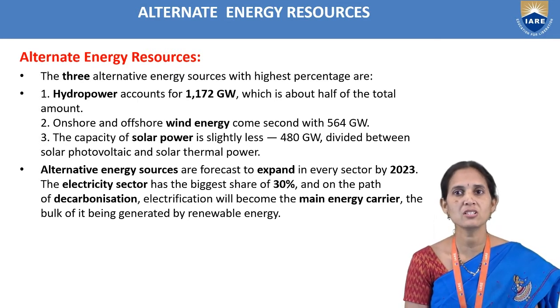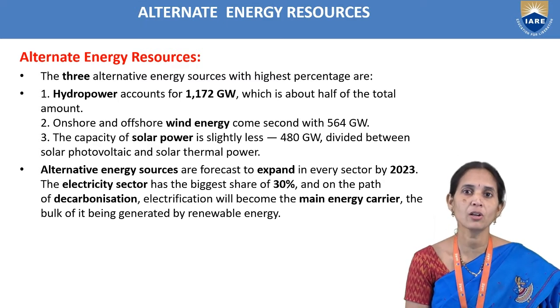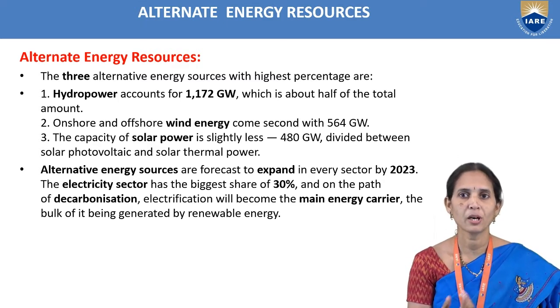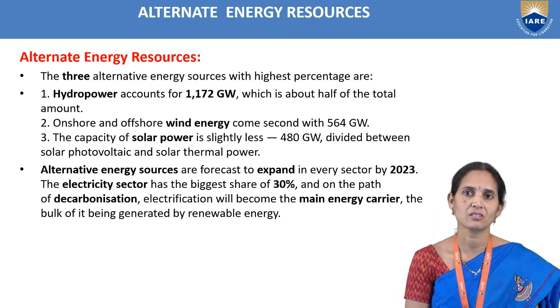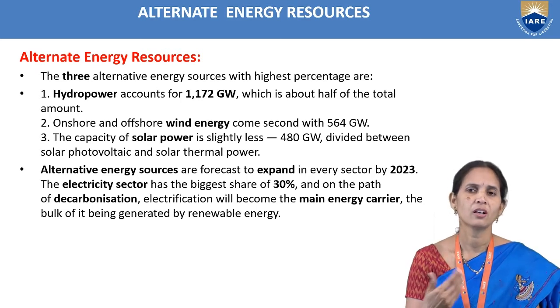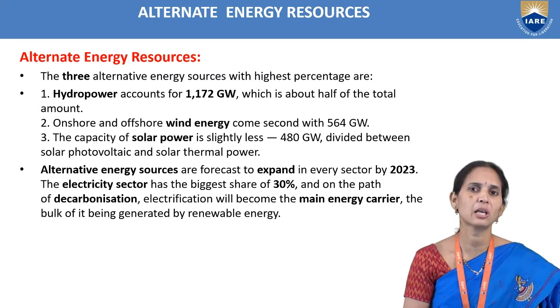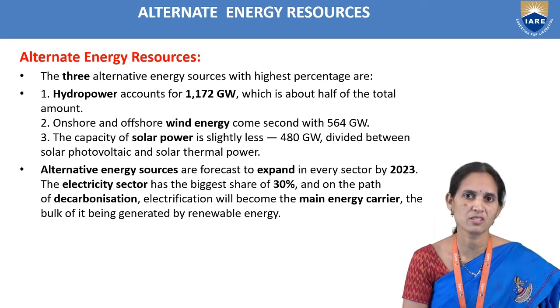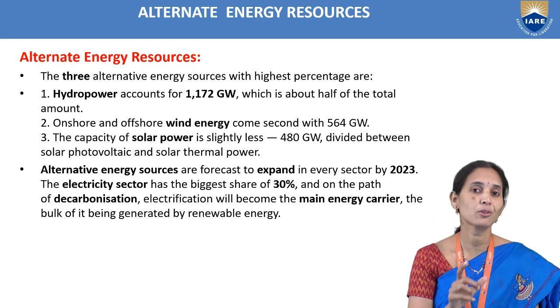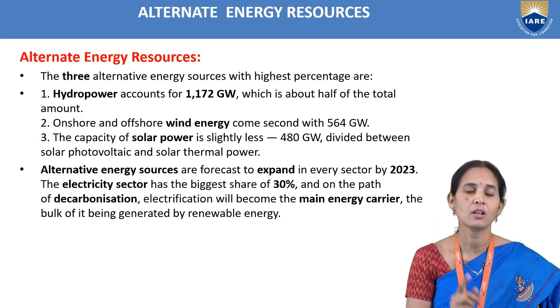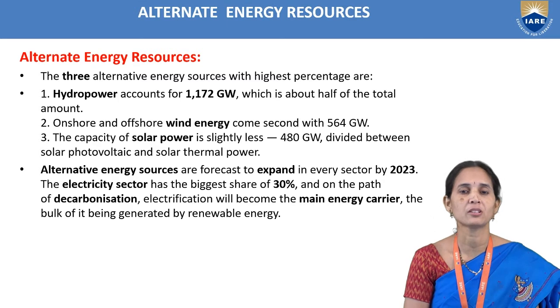The electricity sector has the biggest share of 30% and is on the path of decarbonization. Decarbonization means that when we use fuels like petrol or diesel in vehicles, we get emissions with a high percentage of carbon monoxide. But when we use alternate energy sources, that effect will not be there.